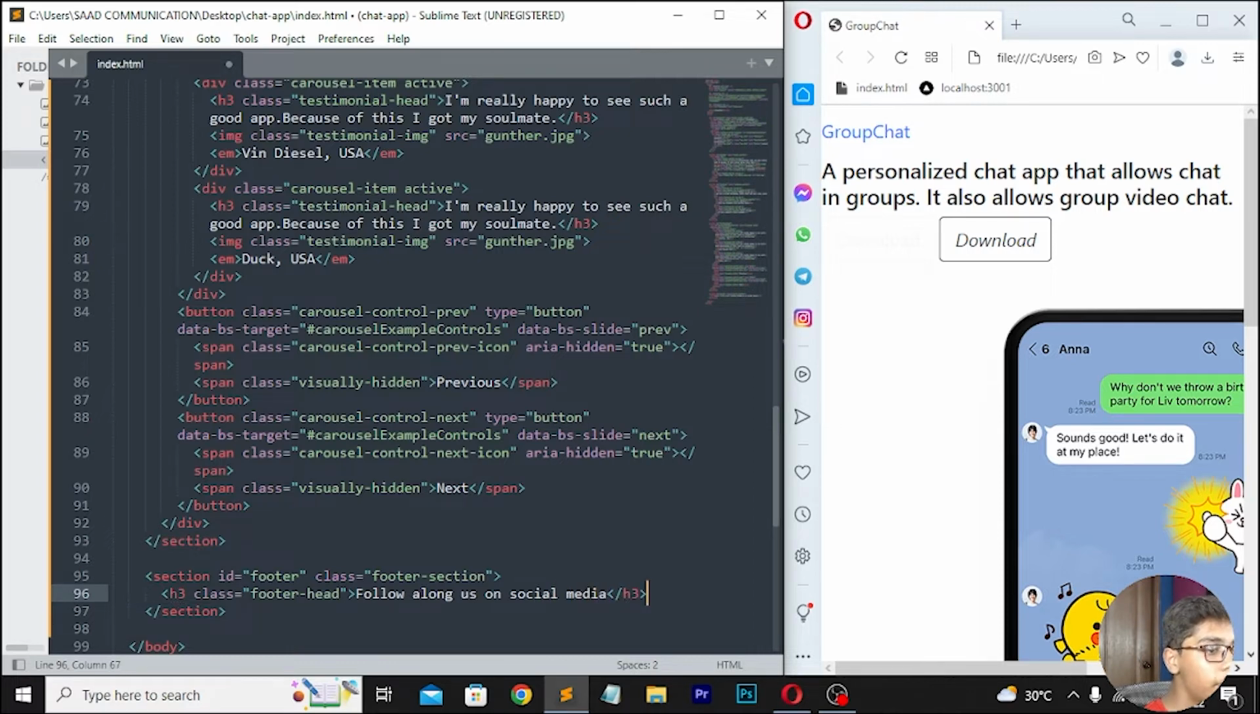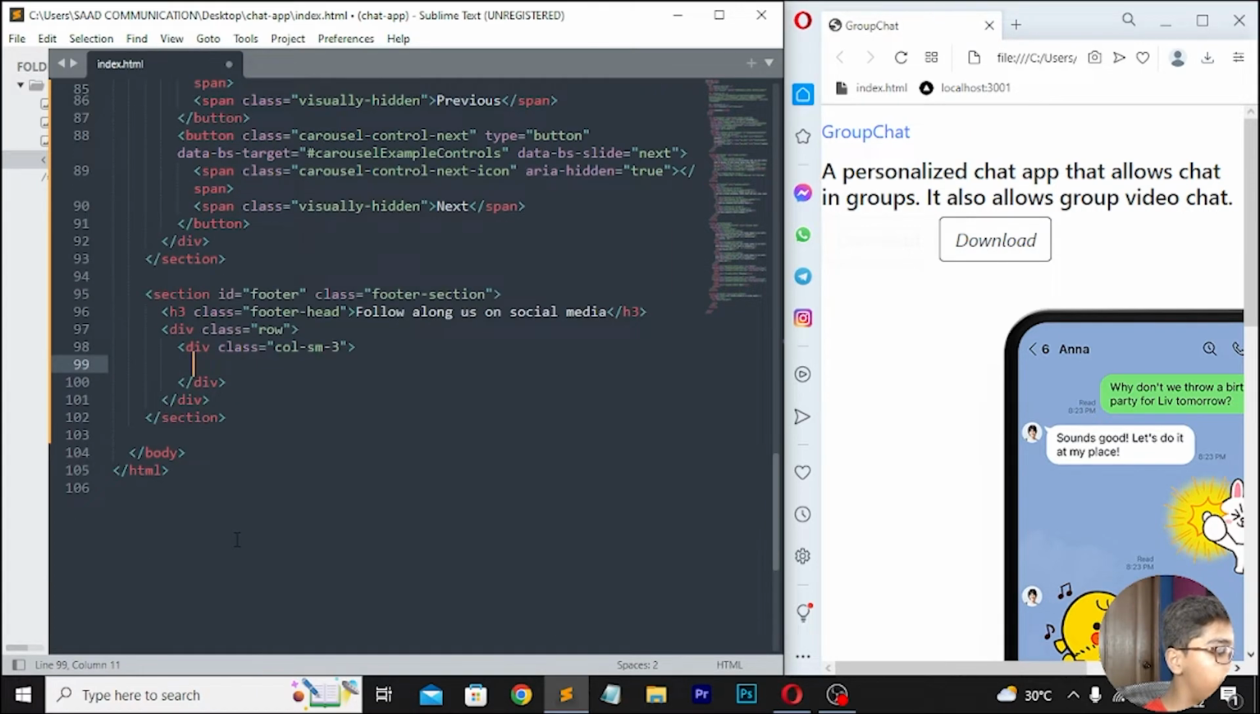Then you have to move down, right here div class row, then here I will be writing div, then right here class which should be col sm3, and then I will be writing i class fa, then you have to write fas, so here I will be now writing footer, and after writing this footer I will be writing icon, then right here fa dash facebook.